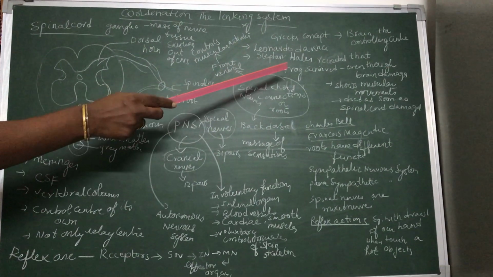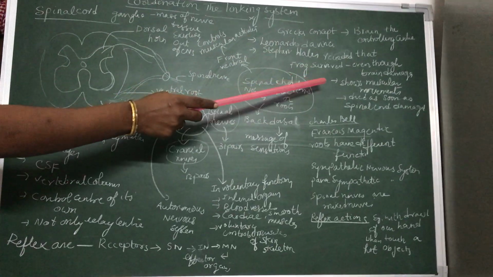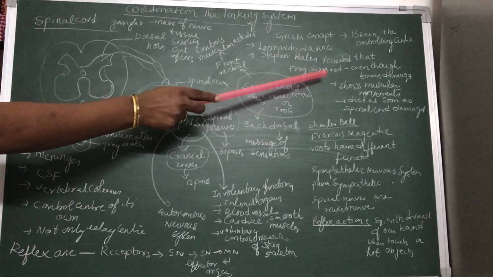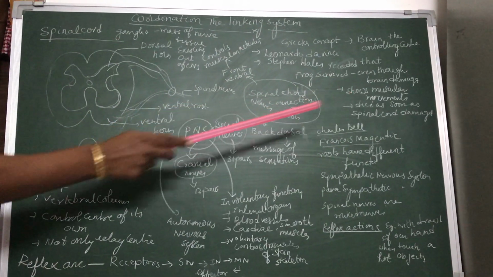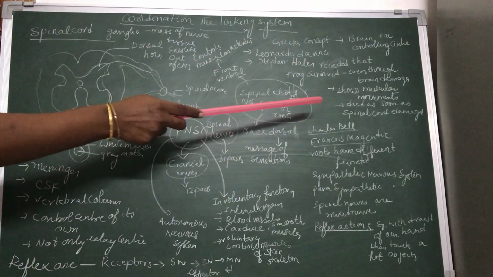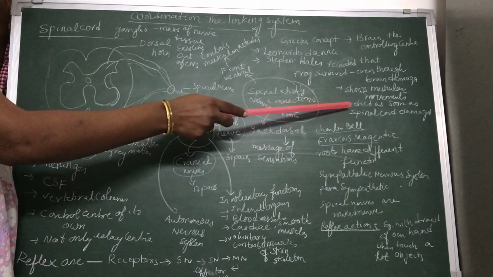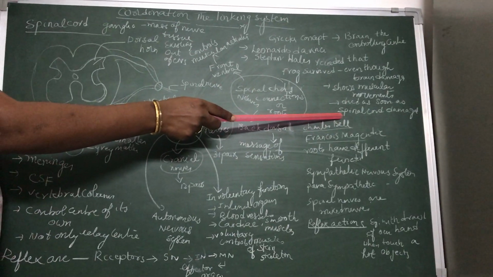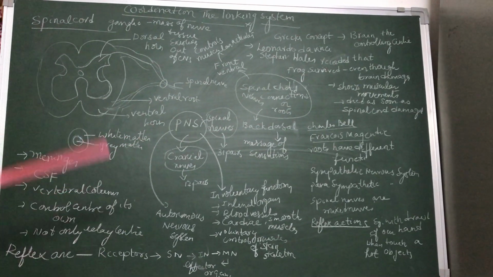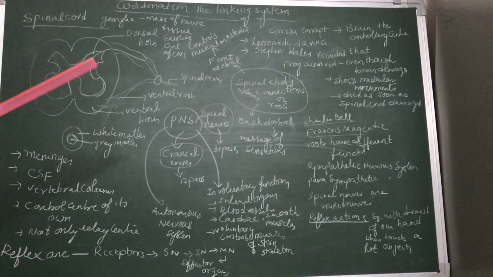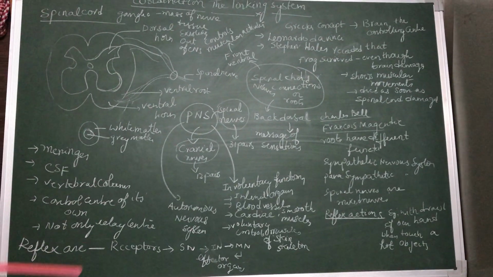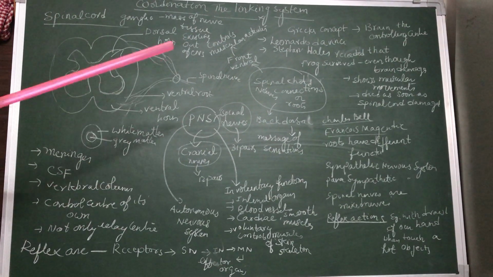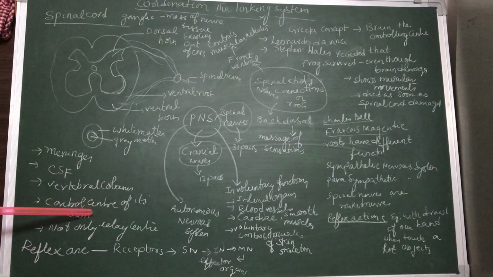They poked a pin into the skin of the frog. The frog showed some muscular movement. The brain was completely damaged, but still the frog showed some muscular movement. And when the spinal cord was damaged, the frog died. From this they concluded that not only the brain, the spinal cord also plays a very important role, and it is a control center of its own. It controls certain activities of our body on its own.